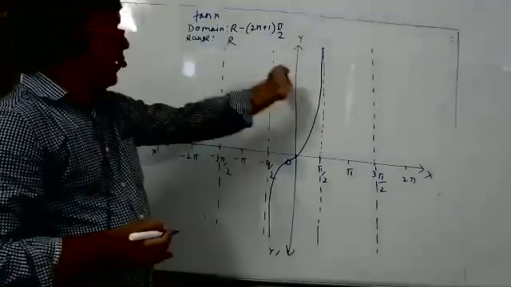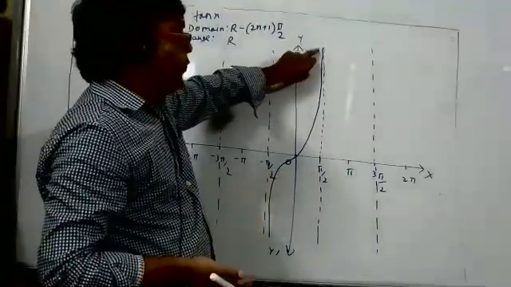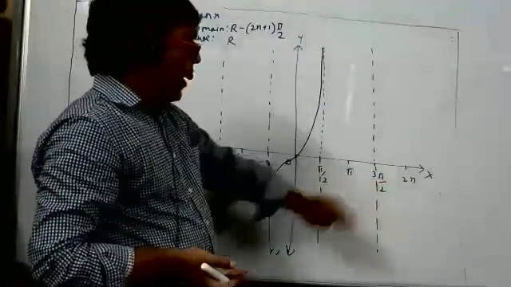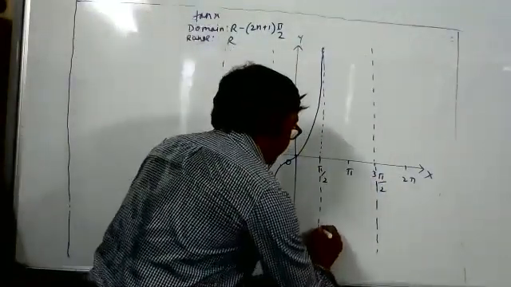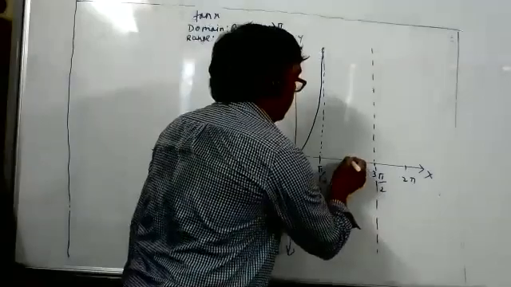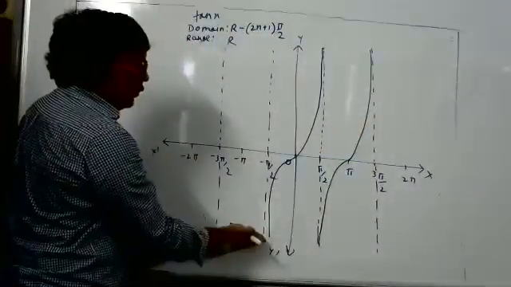Now this branch will repeat. Now here the graph has gone to infinity. This is the way to remember. Graph has approached infinity. Then what will happen? The graph will come out from minus infinity. So here, like this way. Again here the graph has gone to minus infinity.